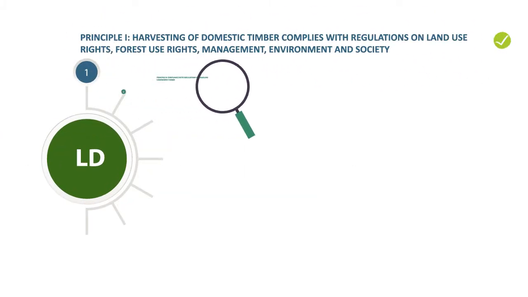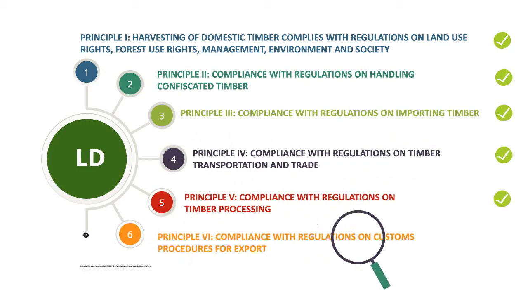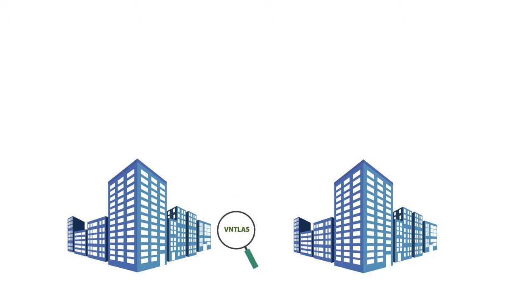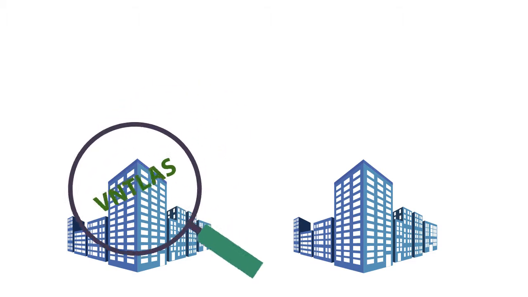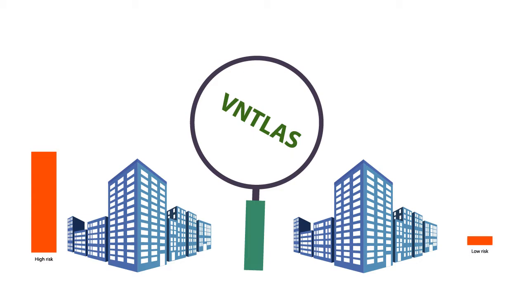Verification of compliance. Verification of compliance involves checks that all requirements of the VPA legality definition and supply chain controls have been met to ensure that timber products are legal. Vietnam will develop a new organizations classification system to assess periodically the risk level of all organizations with regard to their compliance with VNTLAS requirements in order to apply appropriate verification measures in an effective, efficient, and timely manner.